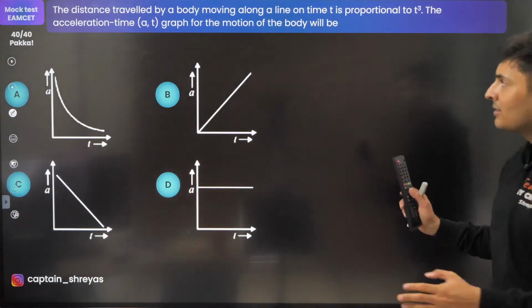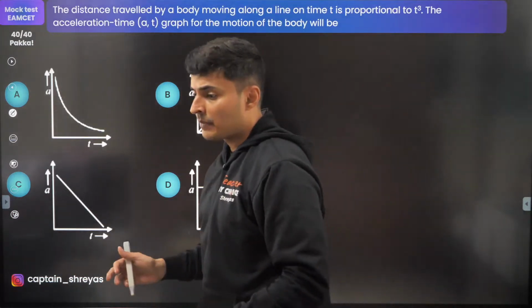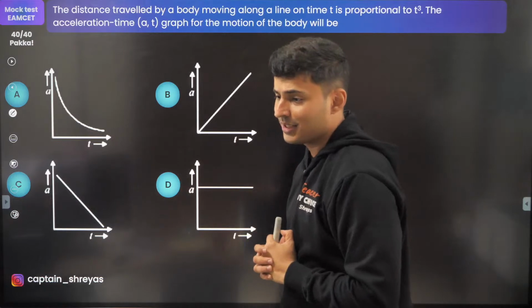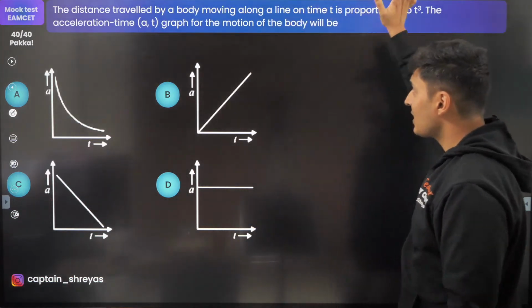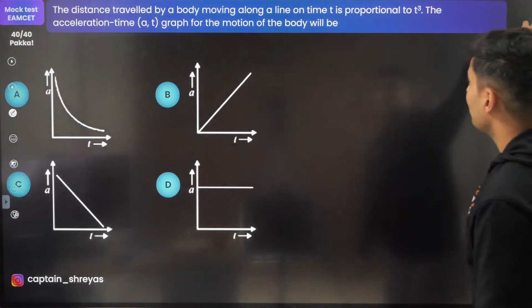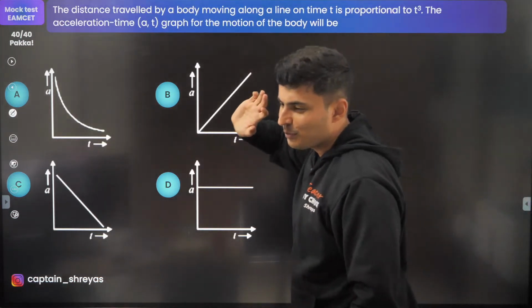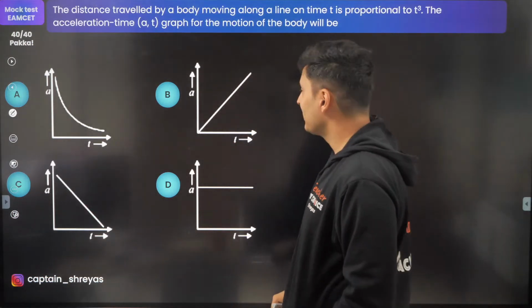Next question. The distance traveled by a body moving along a line in time t is proportional to t cube. The acceleration will be how? Beautiful question. Let's see, how do we do this?